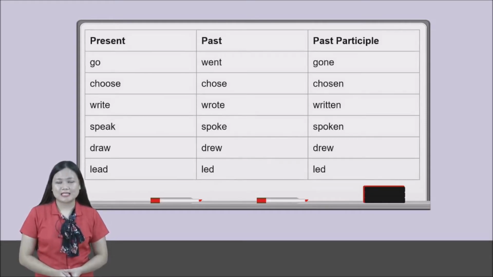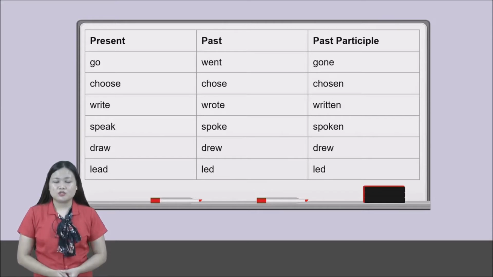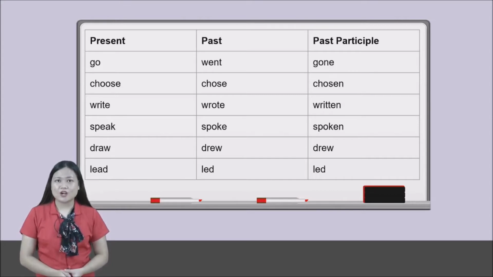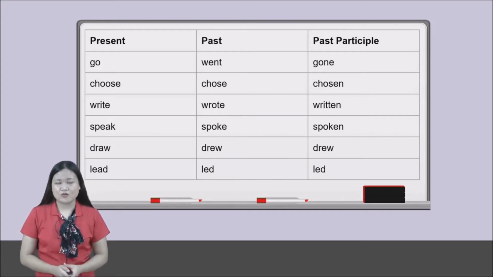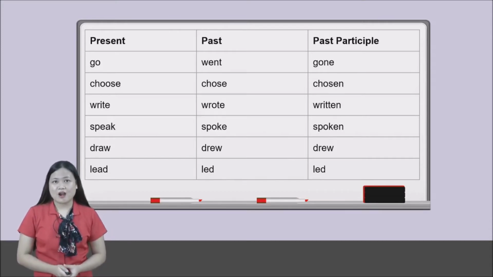Go, went, gone. Choose, chose, chosen. Write, wrote, written. Speak, spoke, spoken. Draw, drew, drawn. Lead, led, led. What about the word read? How do you form the word read in the past tense? Is it read again? No. It is the same spelling, but when you pronounce it, read, read, read. Are we clear? Okay.